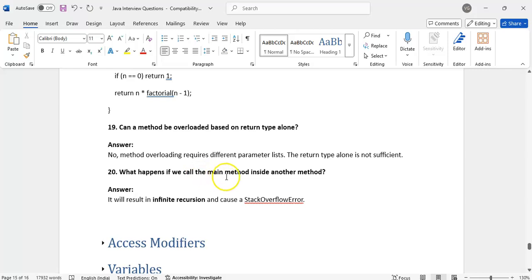What happens if we call the main method inside another method? It will result in infinite recursion and cause a stack overflow error.